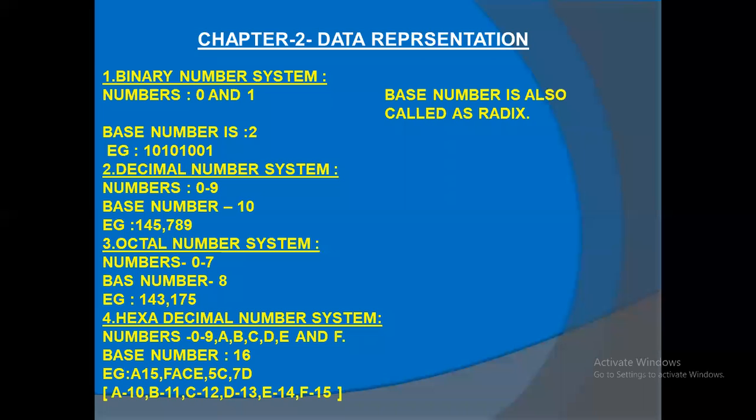Two. Decimal base number is? 10. Octal base number is? 8. Hexadecimal base number is? 16. What is another name we can call the base number? Radix. Not radish. It is radix. Okay, fine. Let's go to the next slide.